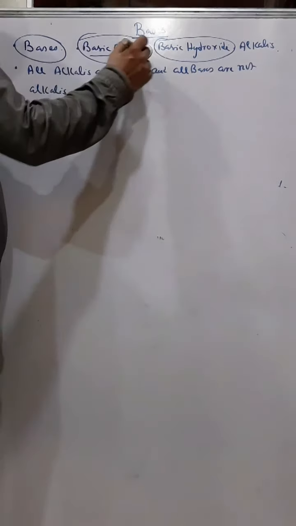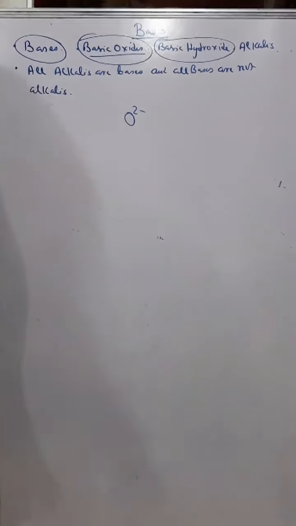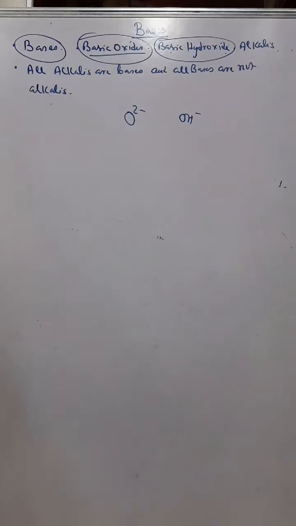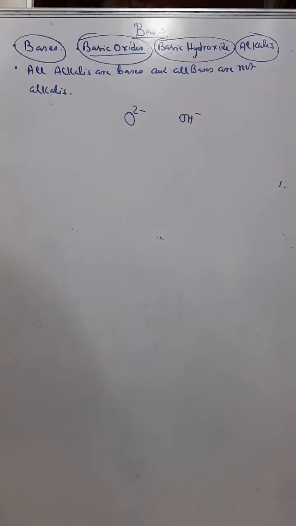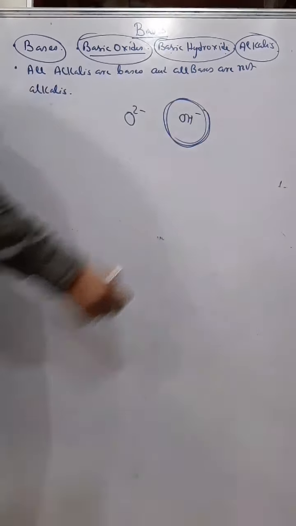So basic oxides are metallic oxides, that means they contain O2 minus ions. Basic hydroxides are metallic hydroxides, they contain OH minus ions. So that is about bases. Now alkalis are those bases which are soluble in water. Means they are soluble hydroxides. They are water soluble hydroxides, and these are known as alkalis.